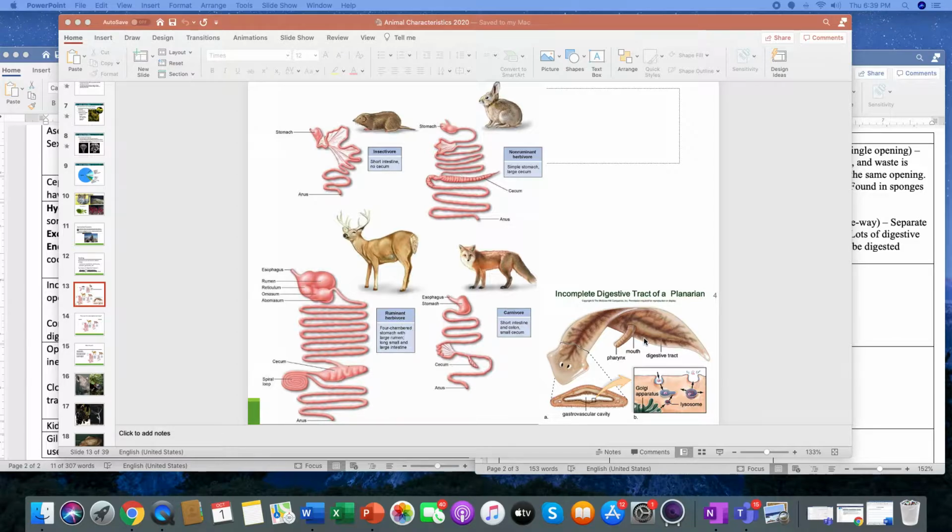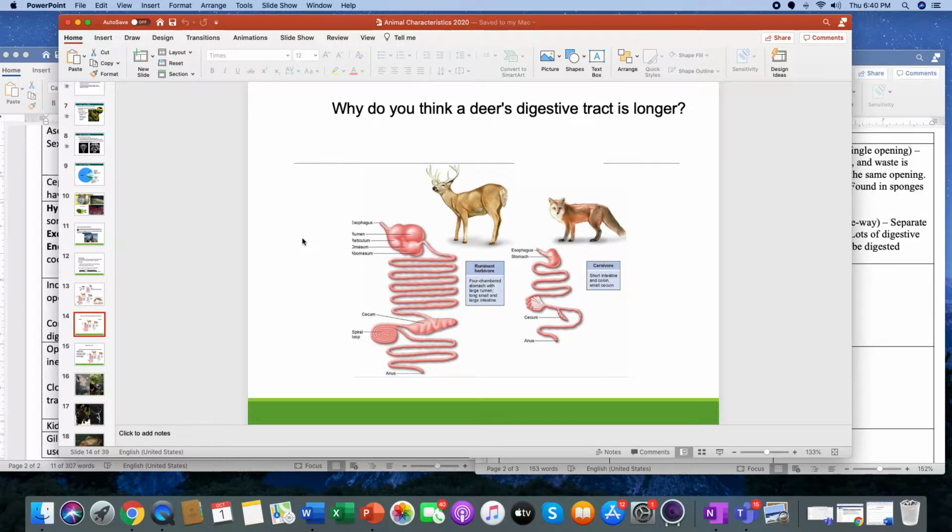That's kind of gross. But now I want you all to think, just for a moment, and I'm going to tell you to pause, but you probably won't. Why do you think the deer's digestive tract is longer? Okay, you need to think, what in the world do deer eat. Deer don't eat meat.